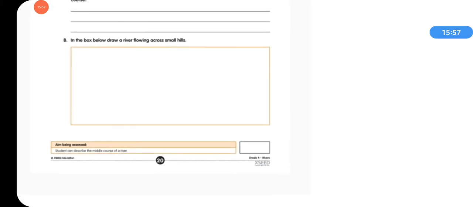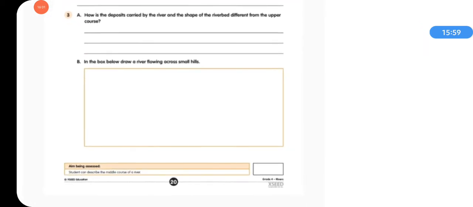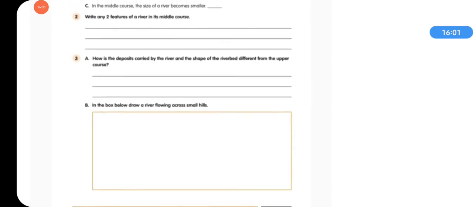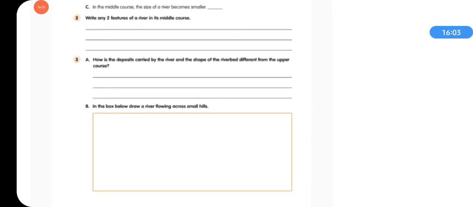And next question is, you need to draw a river flowing across small hills. In this box, you can color it also.